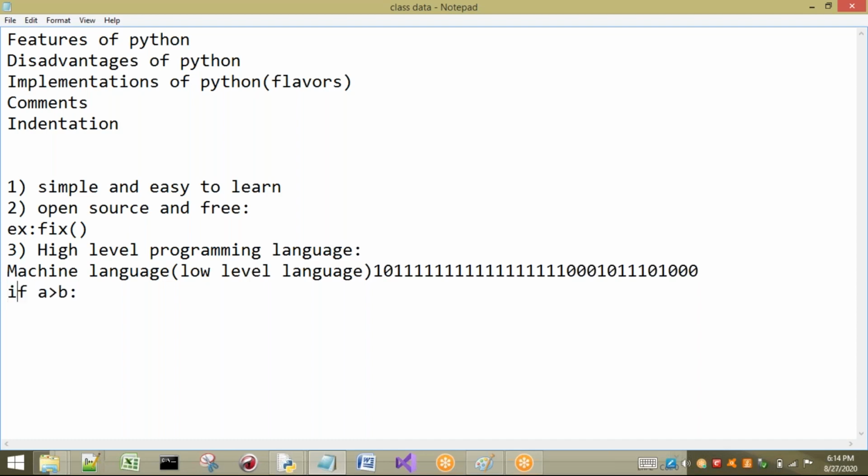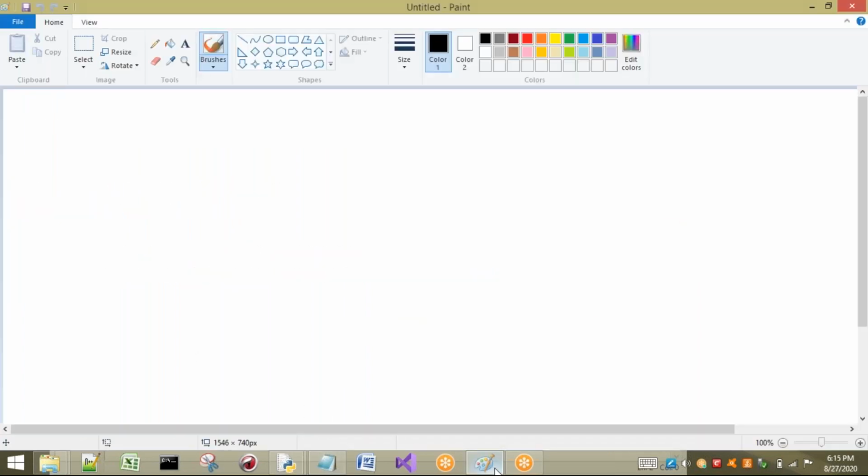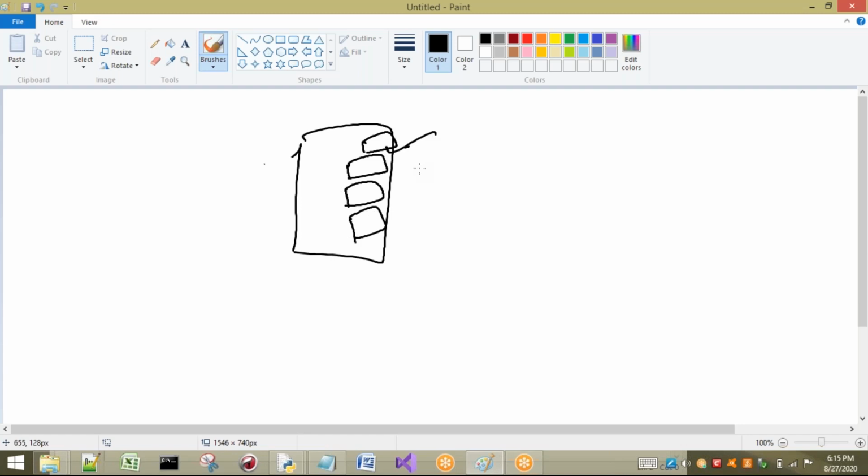Next, one more statement I will say about high level programming language, listen carefully. Before that, I will take one small example so that you can remember what is meant by high level. Consider an ATM. Here in this ATM we have many options. For example, the first one is withdraw, the second one is change pin, and some other options are there. Now I want to withdraw money.